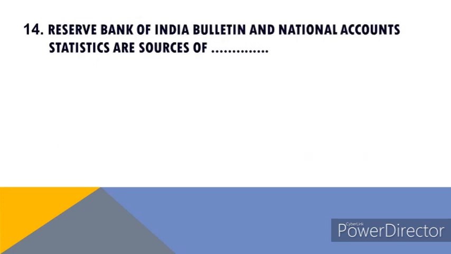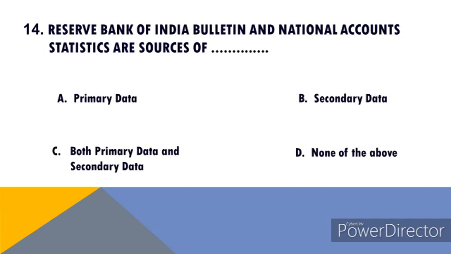Reserve Bank of India Bulletin and National Accounts Statistics are source of. Options are A. Primary data, B. Secondary data, C. Both primary data and secondary data, and D. None of the above. Right answer of this question is secondary data.